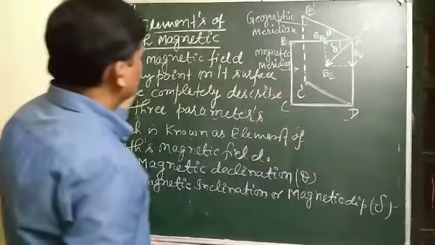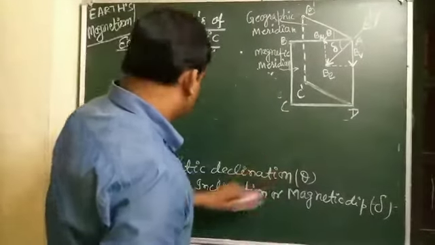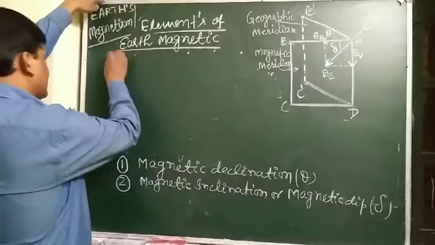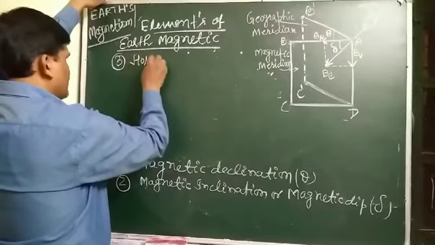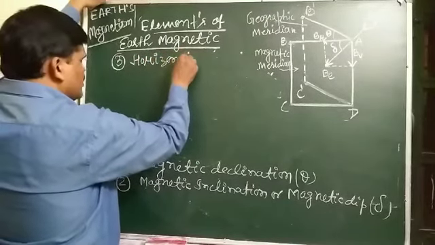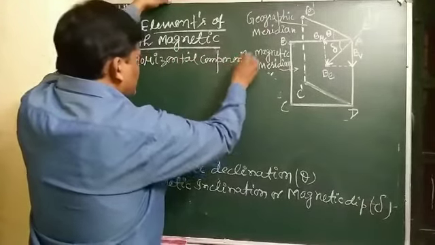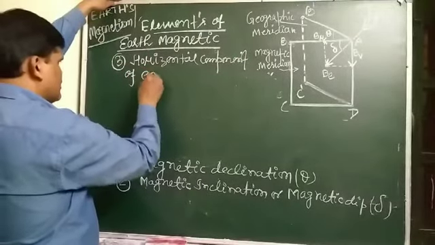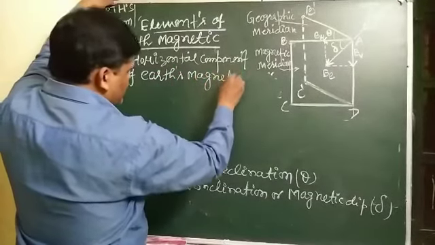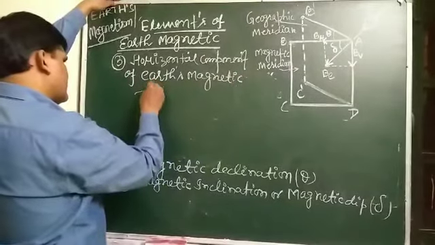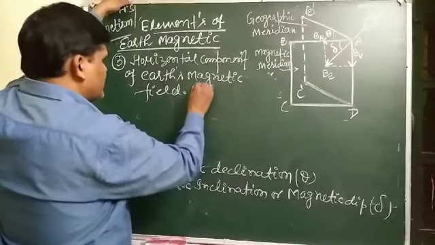And third is the horizontal component of the Earth's magnetic field, which is denoted by BH.